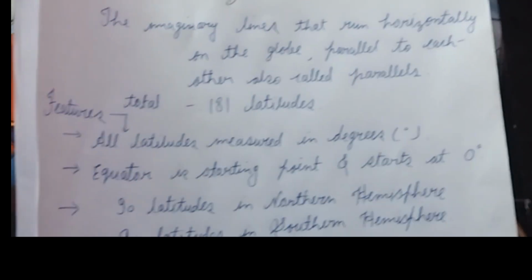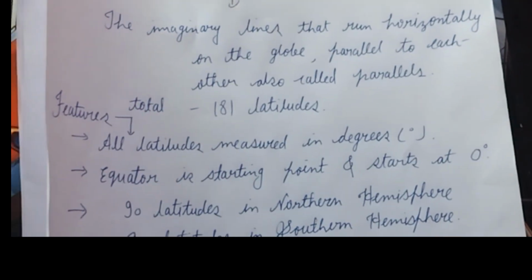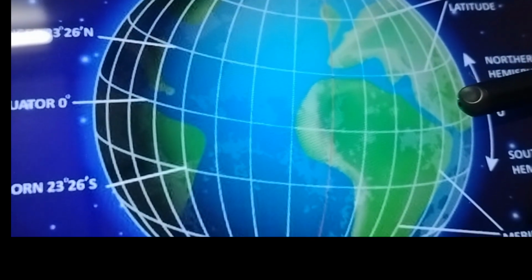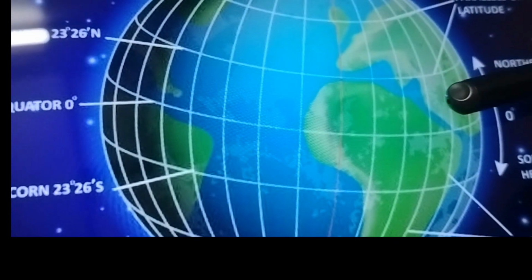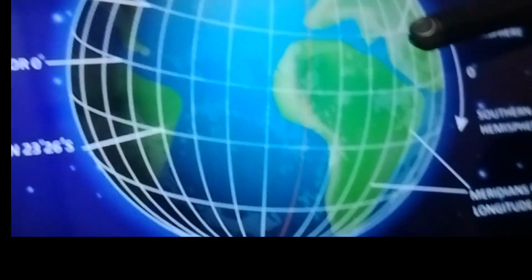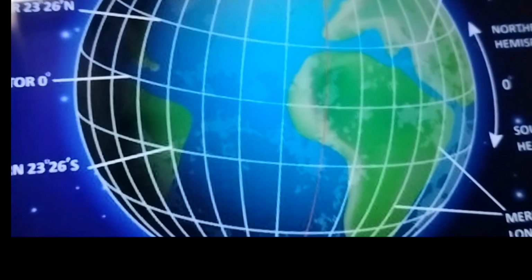एक दूसरे के वो parallel होते हैं, इसलिए उनको parallels of latitudes भी कहते हैं. As we move away from the equator towards the poles, the length of the parallels of latitudes decreases. You can see, when we move away from the equator, towards the north pole, towards the south pole, what happens? The length of the parallels of latitudes decreases. Length उनकी कम होती जाती है.